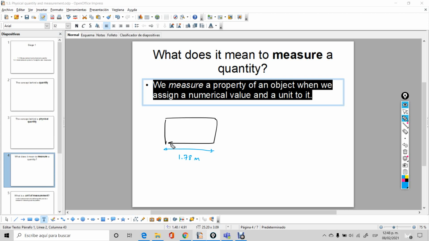Okay, if I tell you, please, Carlos, measure the length from one extreme to the other of the base of the whiteboard, Carlos has to give me a numerical value and a unit. If you miss any one of these things, you're wrong.